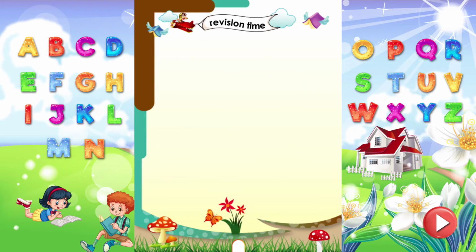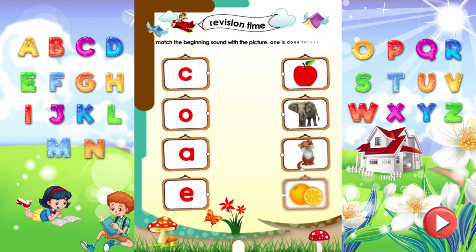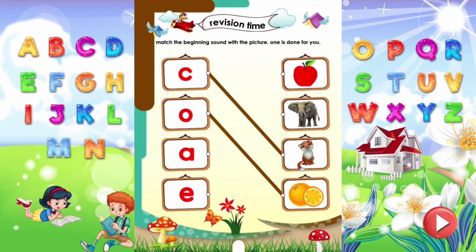Revision time! Match the beginning sound with the picture. One is done for you. Cat starts with the sound K. Right! Let's play a matching game. Orange starts with the sound O. Apple starts with the sound E. Elephant starts with the sound E.